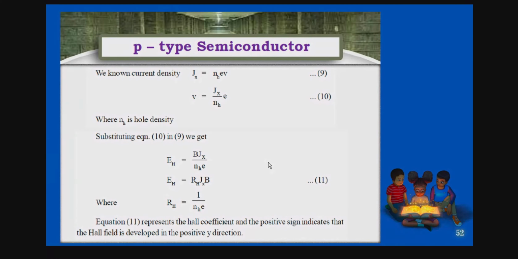So that is the main difference between the n-type and p-type semiconductor. So Hall demonstrated a beautiful experiment to distinguish n-type and p-type, as well as the mobility of charge carriers, that is mu. Using the carrier density, he calculated the mobility of charge carriers.